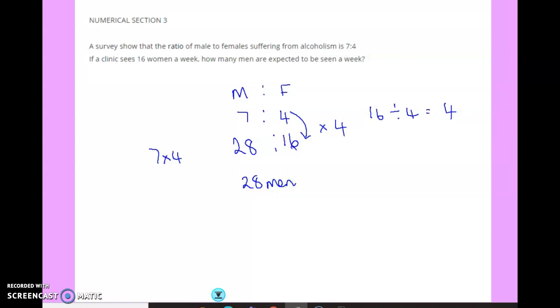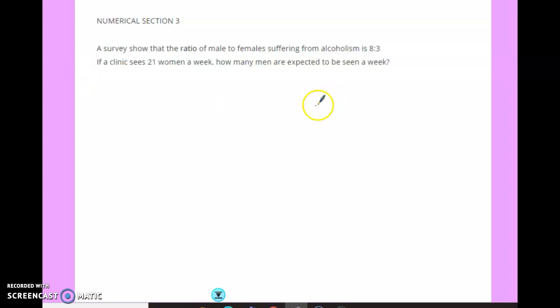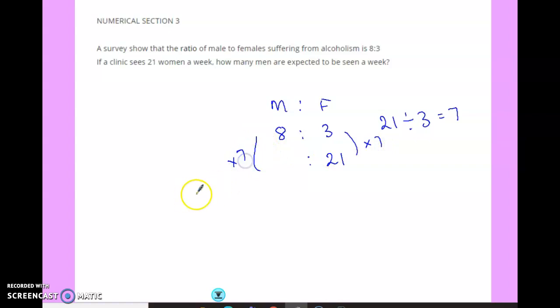Last question then. Same idea. A ratio of males to females is 8:3. You see 21 women. 3 to 21 is 7. So let's do the same here. 8 times 7 is 56 men.